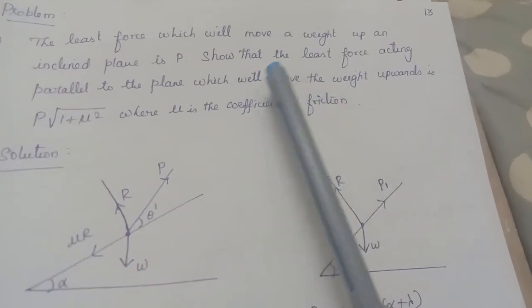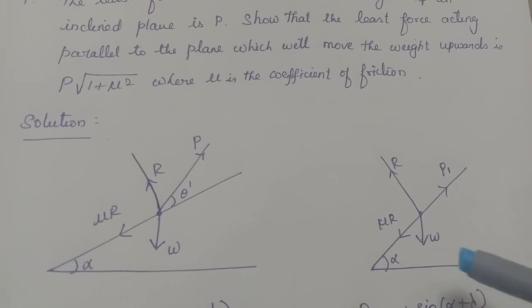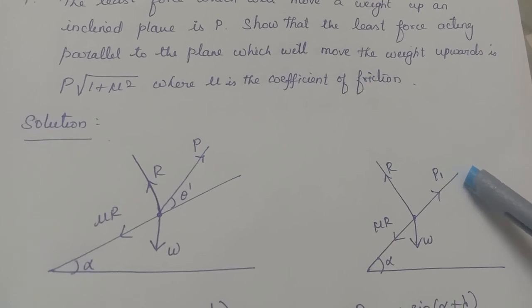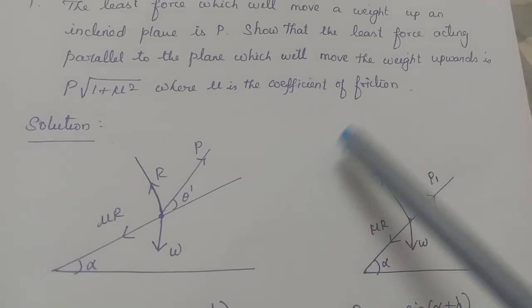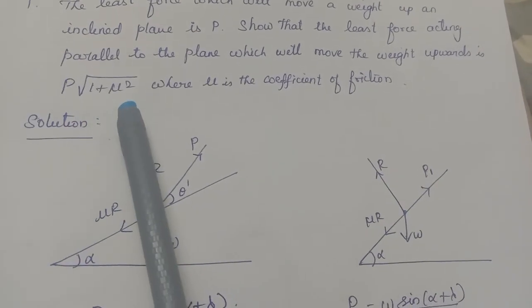What is the next case they have given? The least force acting parallel to the plane. This is the general case. What will be the least force required, parallel to the plane, which will move the weight upwards? The same thing, but here the direction is parallel. We have to prove it is equal to P into root of 1 plus mu square.